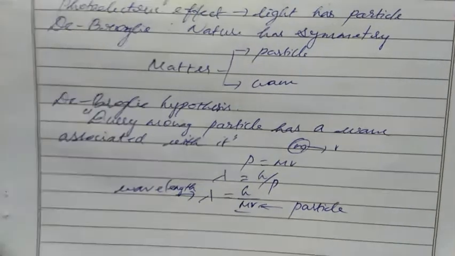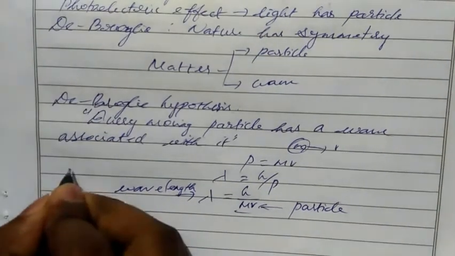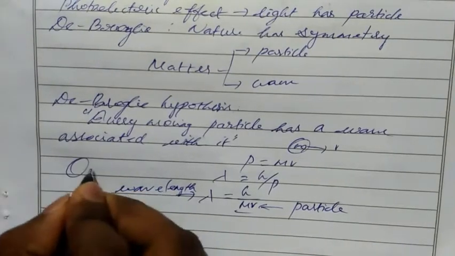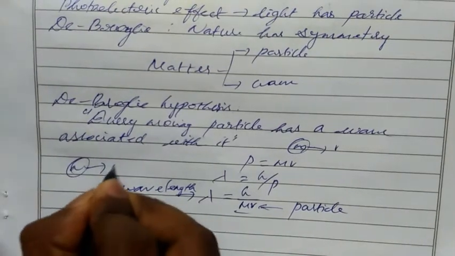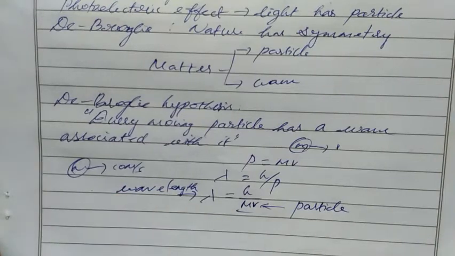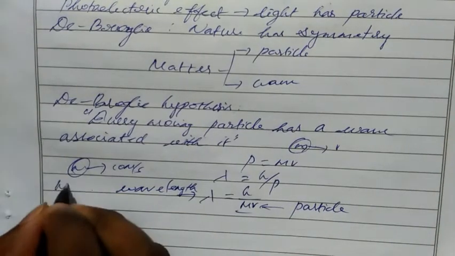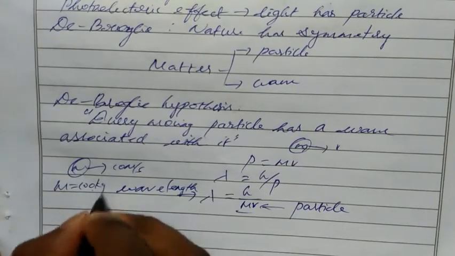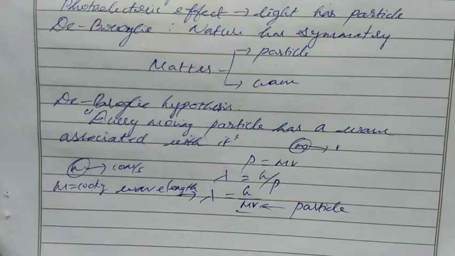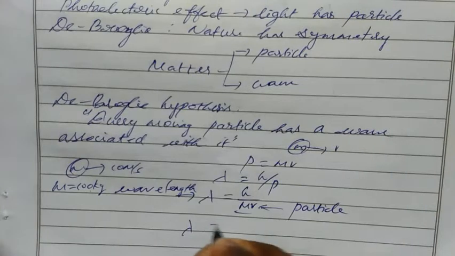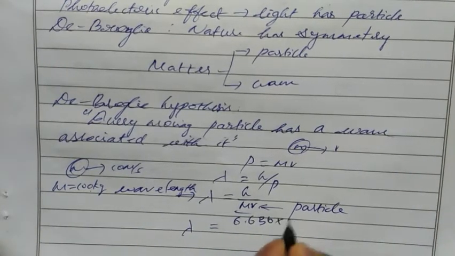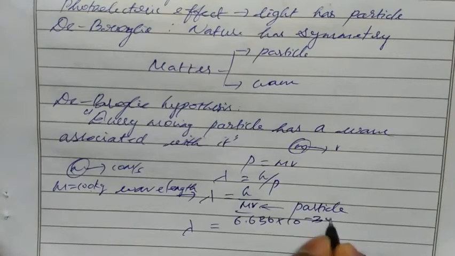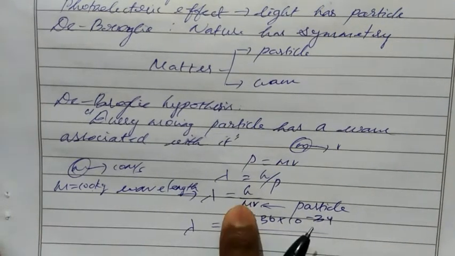For example, consider a moving body which moves with a velocity of 10 meter per second, and we take the mass as 100 kilogram. Now what is its wavelength? The wavelength will be lambda equal to the value of h, 6.626 into 10 power minus 34 joule second, divided by mass into velocity.